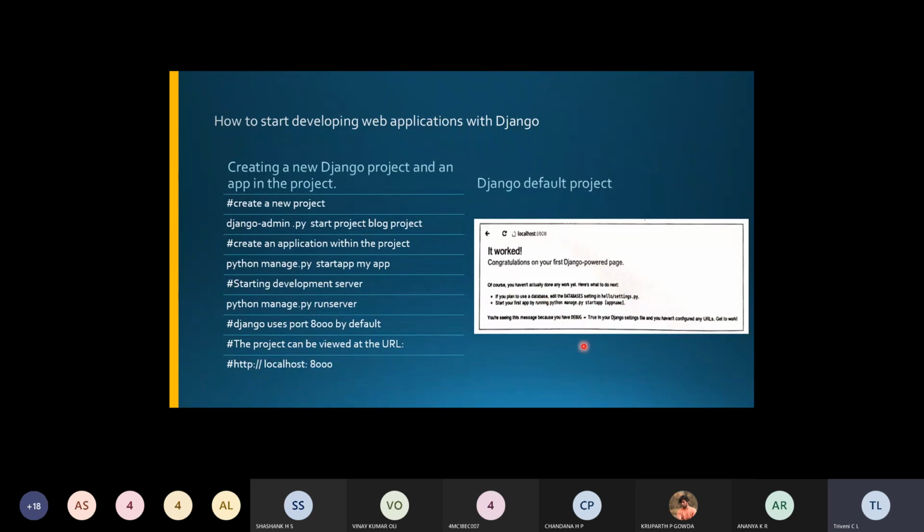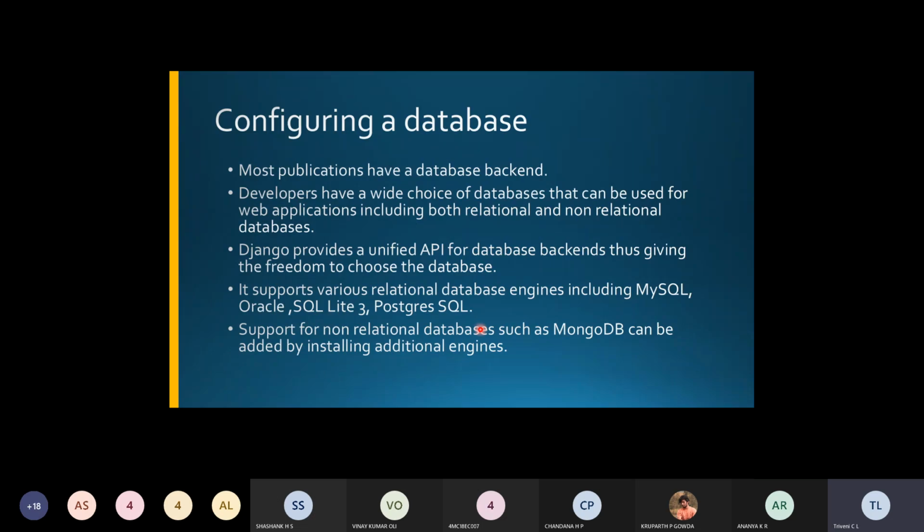So you'll be setting up the databases by configuring them, and you can create the project. This is the first step to create the Django project. So these are the commands, and this is the screenshot of how it will appear once you create this one, right? Now let us go to the next slide. This is the first step where you have created the Django project. Now the second step you have to do is configure the databases.